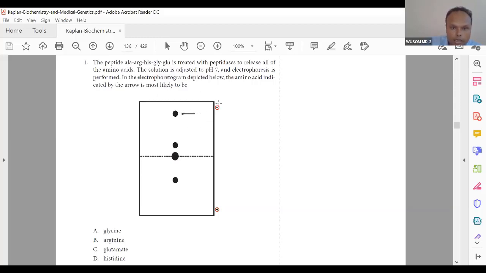You can see this is negative charge. So the negative electrode is attached here, and the positive electrode is attached here. So amino acid moves from this to this. See this, the sample is added. Some amino acids move here, some move here, or in the middle. So what is this amino acid?